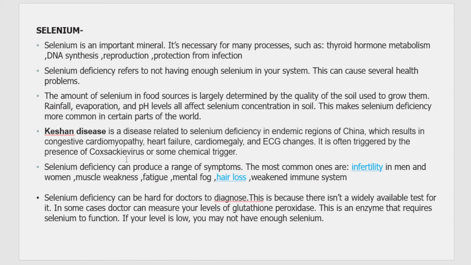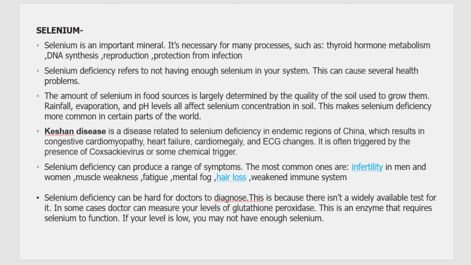in some cases, you can measure the level of a particular enzyme called glutathione peroxidase. This is an enzyme that requires selenium to function. So, in order for that enzyme to get activated, it requires selenium. So, indirectly, by measuring the amount of the activated form of this enzyme present in the body, you can understand how much selenium is present in the body.